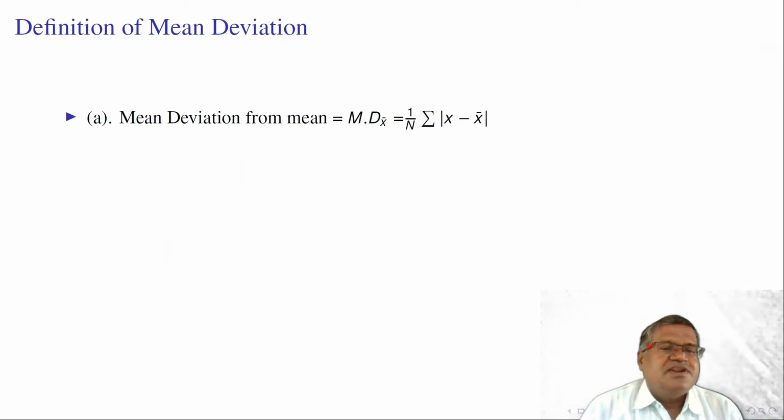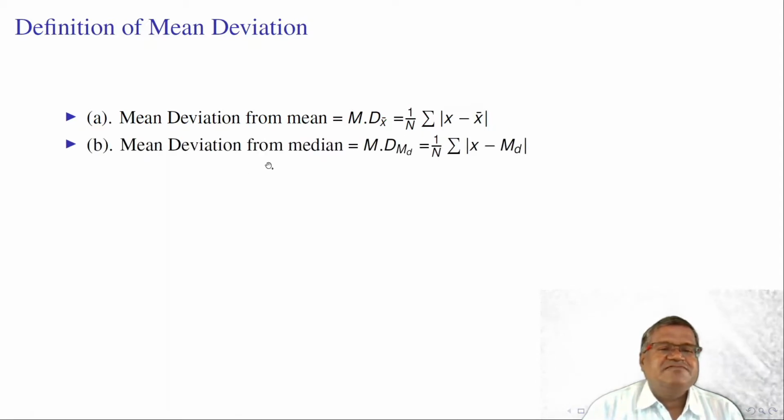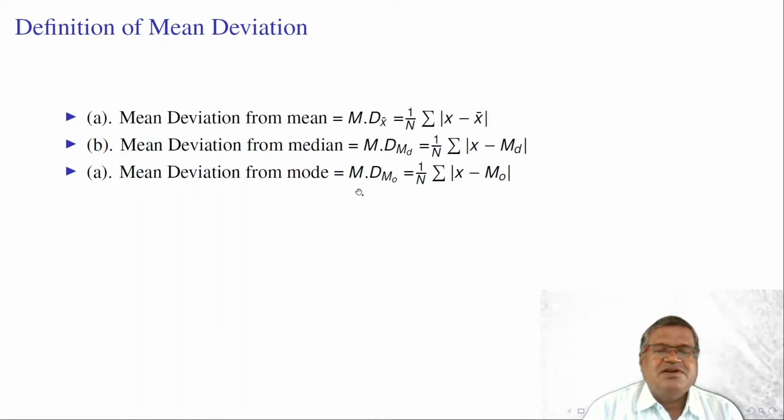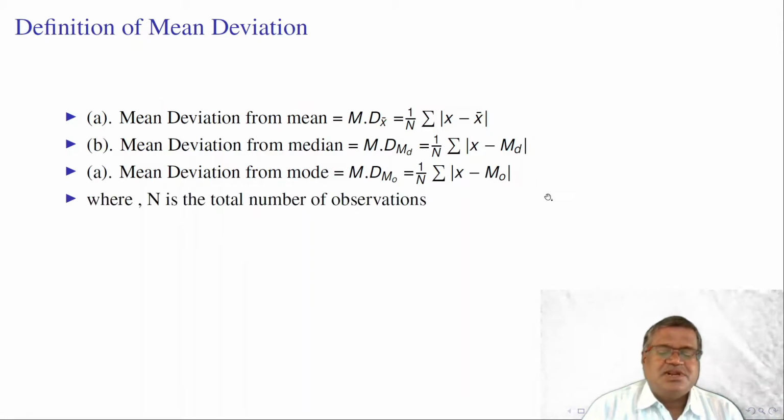Next, the formula for calculating mean deviation about mean is 1 by n into summation modulus of x minus x bar. Here we are taking the modulus, ignoring the sign of these deviations. This capital N is the number of observations. Mean deviation from median is equal to 1 by n into summation modulus of x minus median. Mean deviation from mode is equal to 1 by n into summation modulus of x minus mode, where n is the total number of observations.